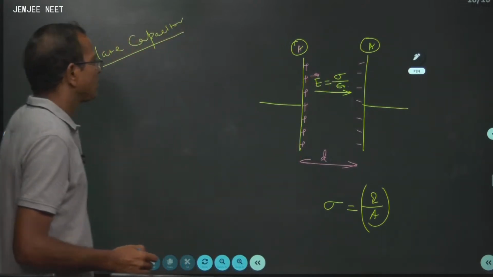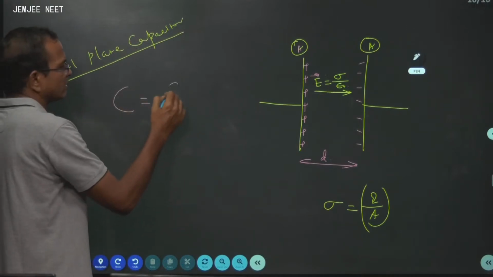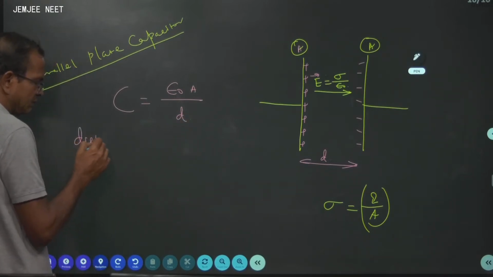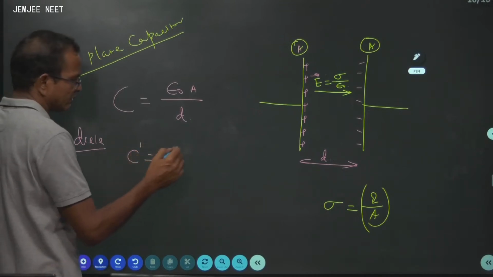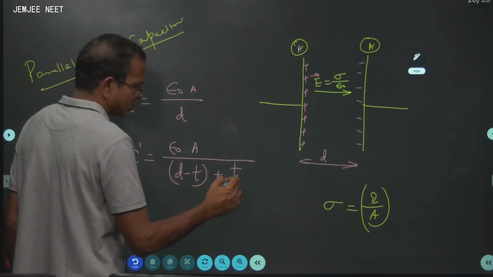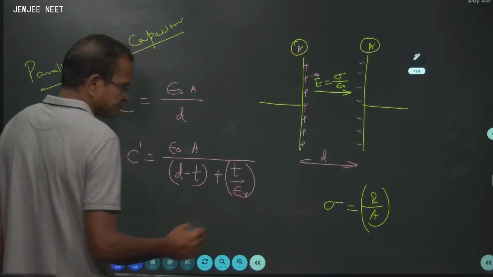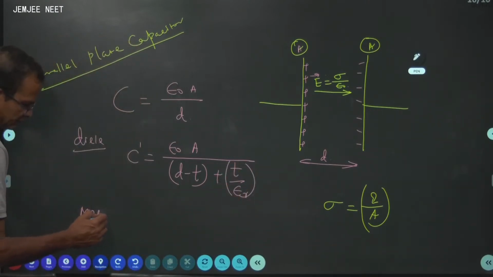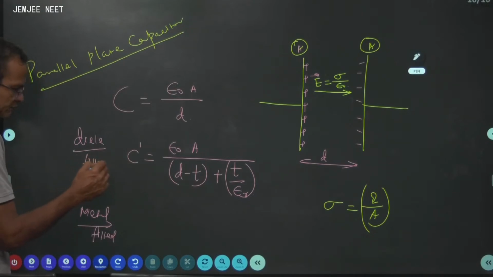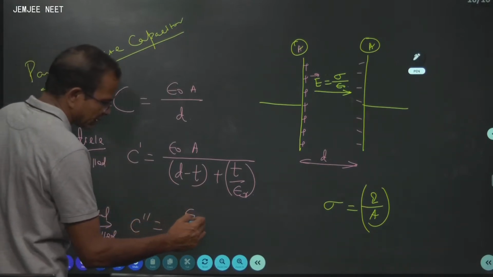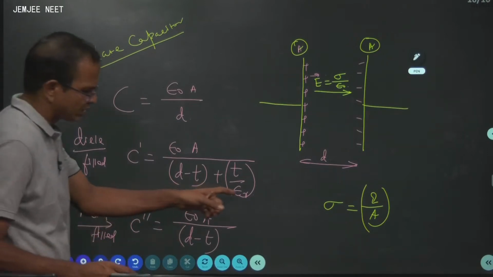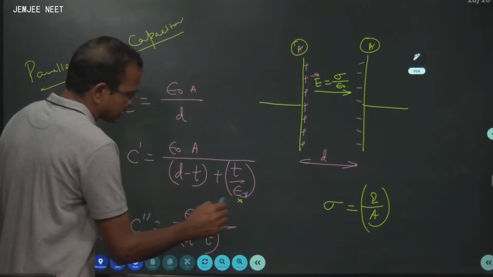Yes, let us begin now. The capacity of a parallel plate capacitor is given by epsilon 0 A by D. If dielectric filled, C dash is given by epsilon 0 A divided by D minus T plus T by epsilon R. If it is metal filled, C double dash is epsilon 0 A divided by D minus T, because epsilon R is infinity for metal, it will disappear. This will disappear in the case of metals.